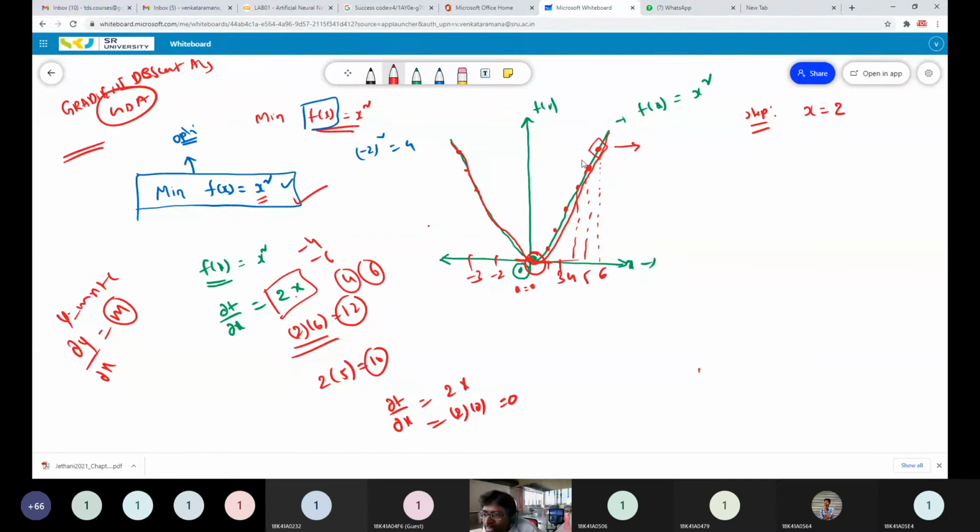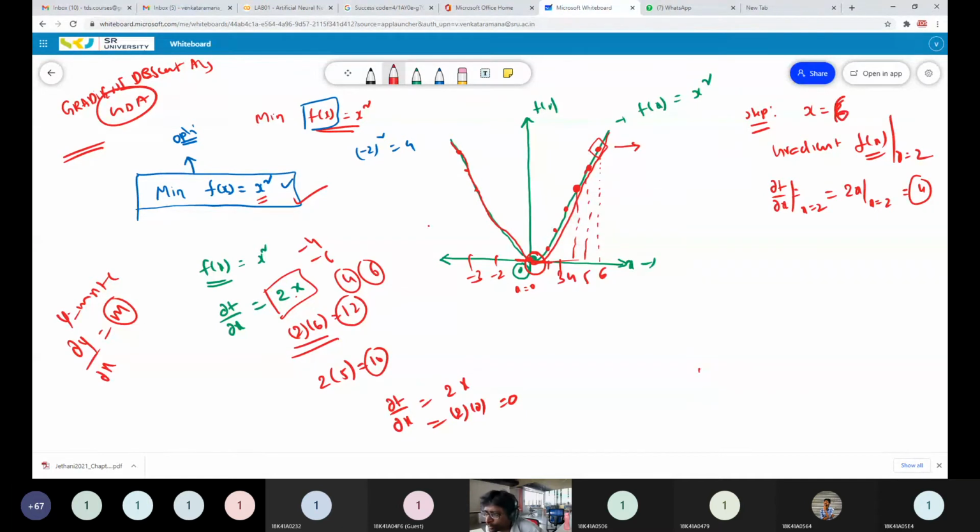The next step is to calculate the gradient of that function at that point x. The gradient is the first order derivative of your objective function. So you can calculate the gradient, dou f by dou x at x equal to 2. That's equal to 2x at x equal to 2, which is equal to 4.